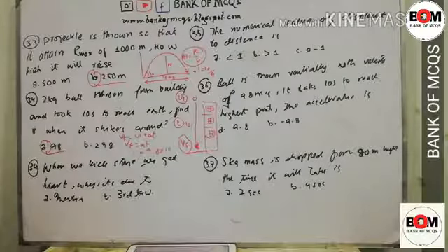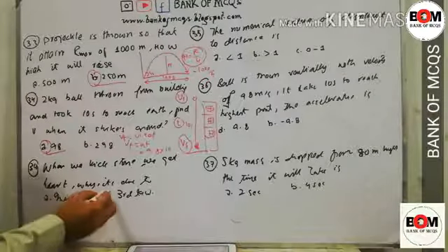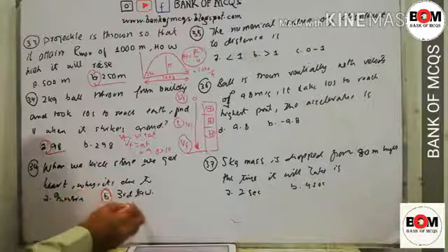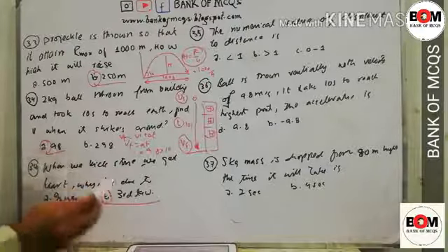MCQ number next is: when we kick a stone we get hurt. This is due to inertia or third law. Due to the third law, whenever we do an action, there will be an equal and opposite reaction.